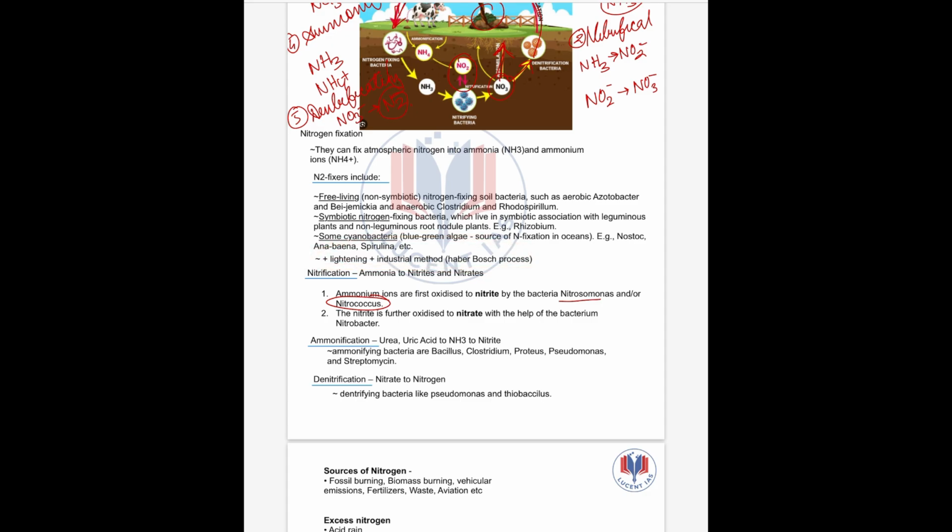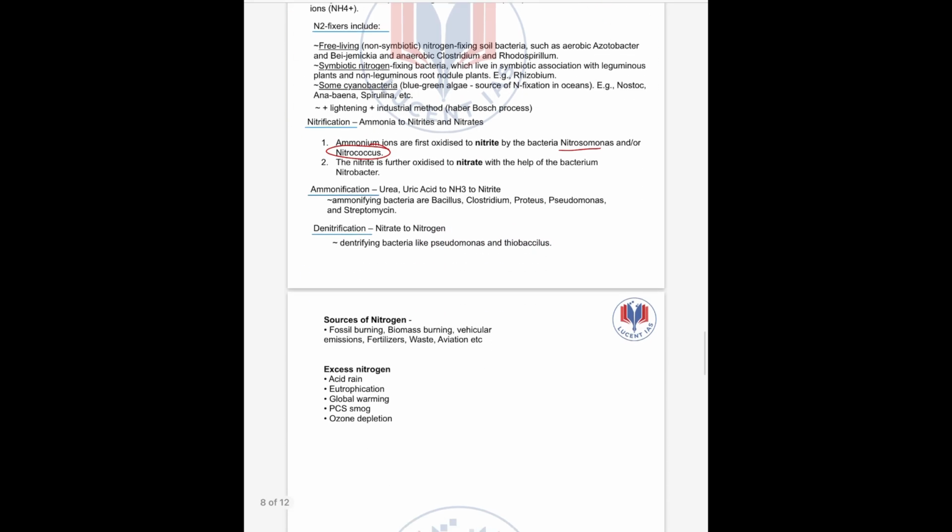Next, for nitrification, we have Nitrosomonas and Nitrococcus. Then this nitrite is further oxidized to nitrate with the help of bacteria Nitrobacter. Then for ammonification, we have bacteria like Bacillus, Clostridium, Proteus, Pseudomonas and Streptomyces. For denitrification, we have bacteria like Pseudomonas and Thiobacillus. Clear? So what are the sources of nitrogen? The sources of nitrogen are fossil burning, biomass burning, vehicular emissions, fertilizer waste, aviation, etc.